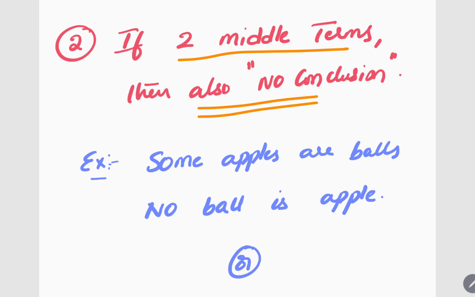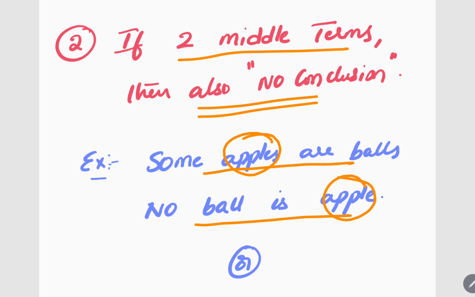For example, you see, some apples are balls and no ball is apple. You see here, apples is repeated, balls is repeated. Two middle terms are repeated. Here also you cannot get any conclusion. Simply, by observing this, you strike it off the answer. No conclusion. Okay, first trick.